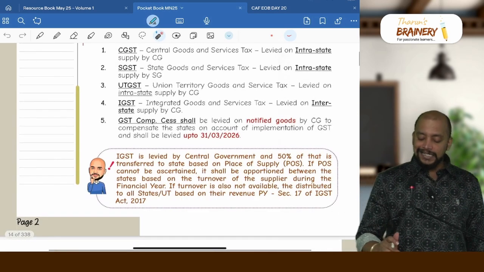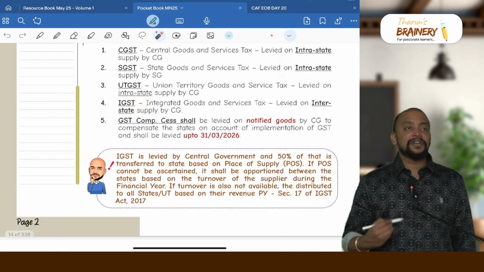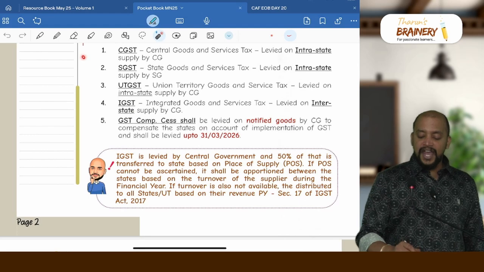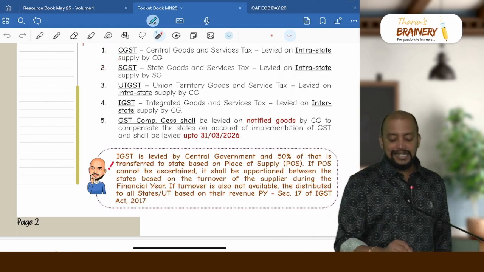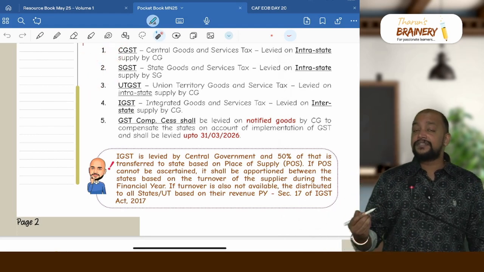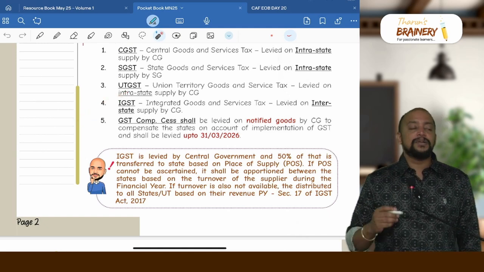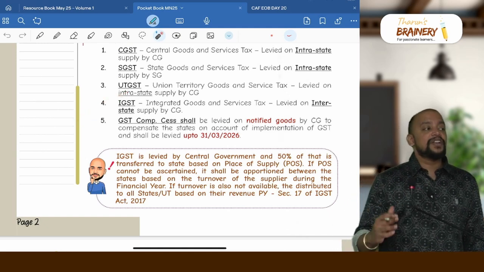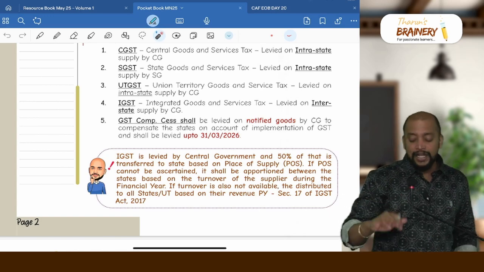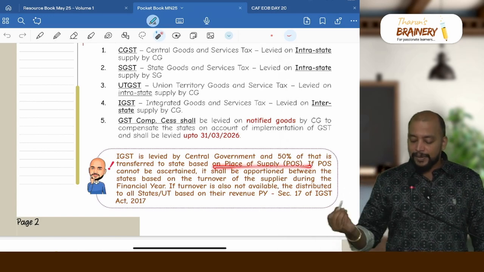And basically IGST is levied by central government. So whenever the supply is intra-state supply, we have either CGST plus SGST or CGST plus UTGST. But whenever it is an interstate supply, the type of GST will be IGST. IGST will be levied by central government, and 50% of that IGST will go to the consuming state based on place of supply.